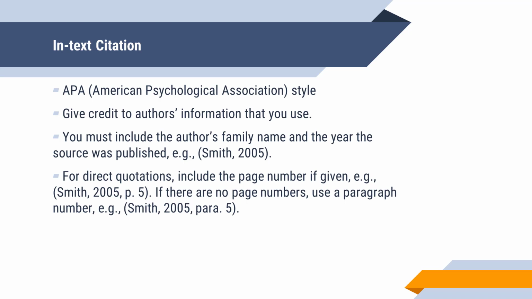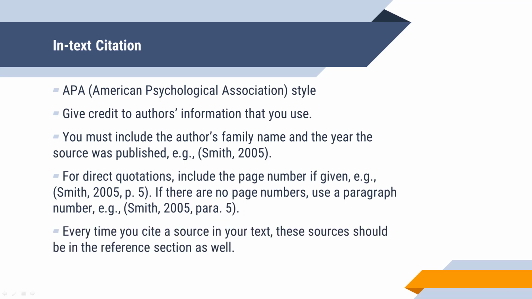So for example, if I used information from paragraph 5, I would need to indicate that in my in-text citation. I would write Smith, comma, 2005, comma, para, P-A-R-A, full stop, 5.